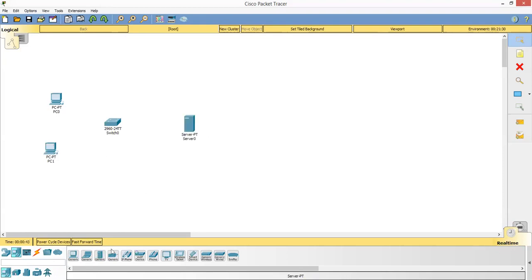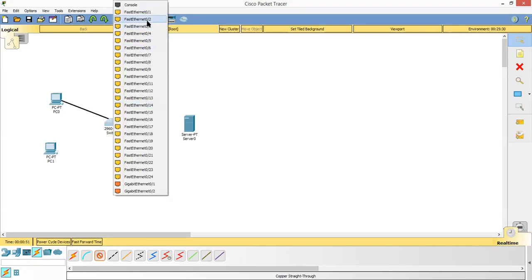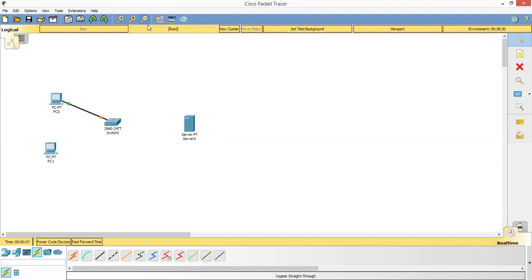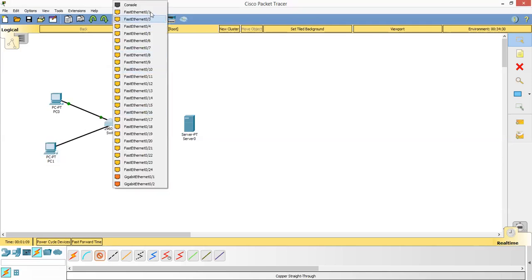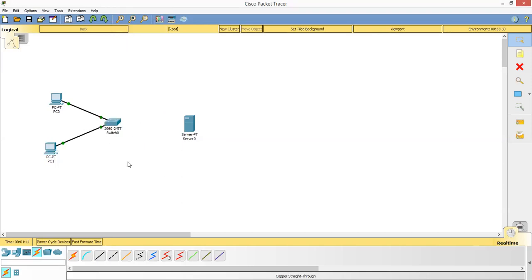Now I will make the connections. So a copper straight-through cable, FastEthernet, and here FastEthernet 0/2, because port number 0/1 will always be attached to the server. Then with PC1, I'll click on copper cable and connect it to the switch.